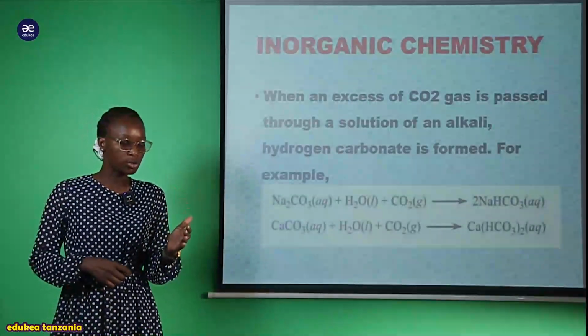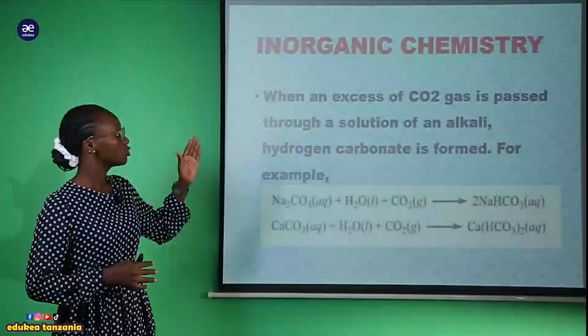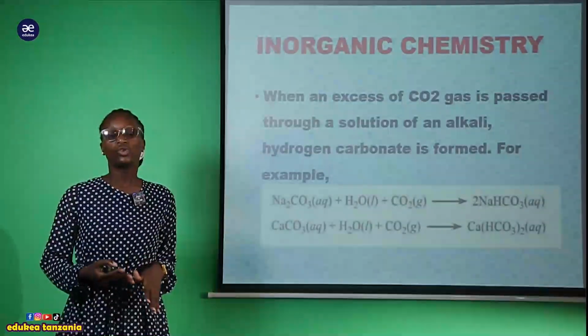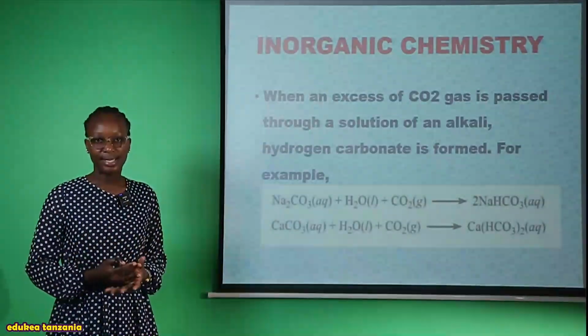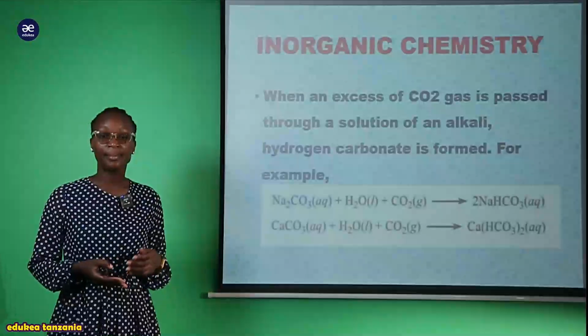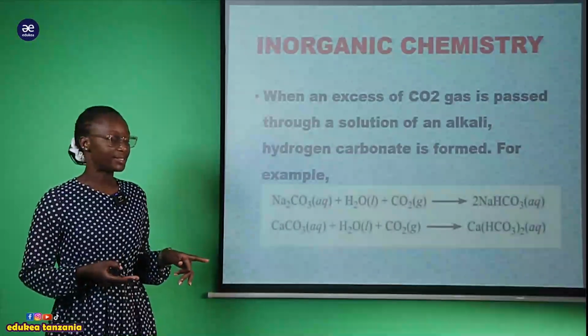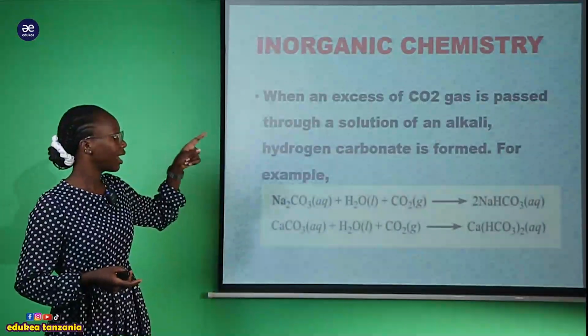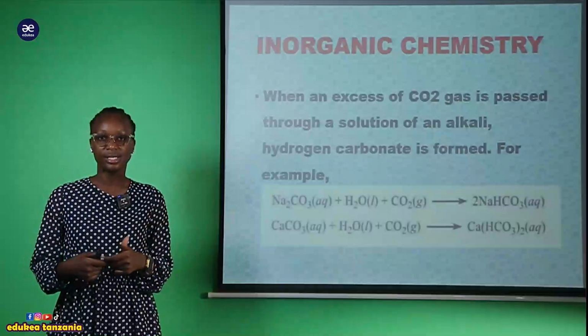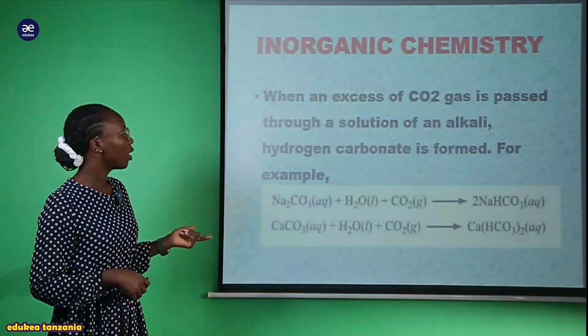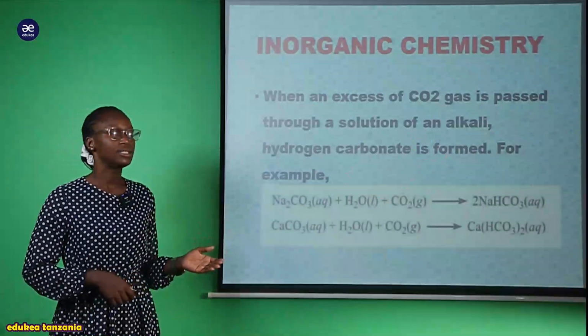So when we take this solution of an alkali and pass through the carbon dioxide gas, directly we are going to get the metal carbonate compound. But when this carbon dioxide is in excess, it says that the hydrogen carbonate is formed.